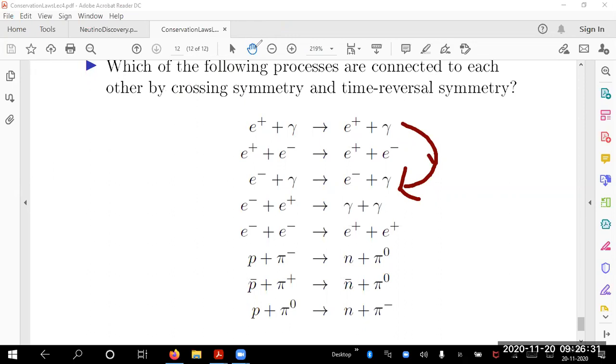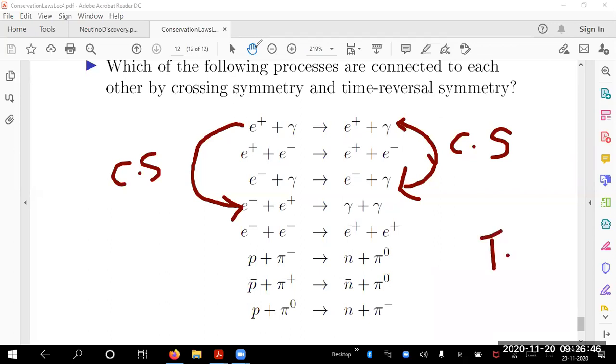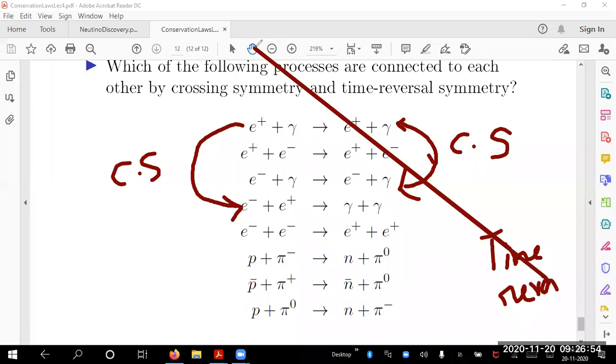So this is related using crossing symmetry, and you told the other one also, this and this, crossing symmetry. Fine. Now, is there anything else? Crossing symmetry, fine. Now look for time reversal. You also have a 2 gamma process, which is not listed here. So, okay, time reversal.